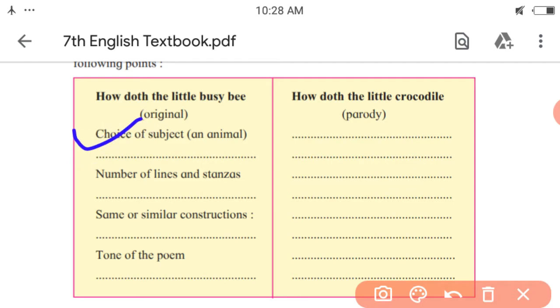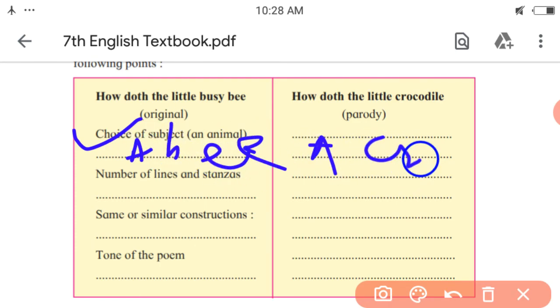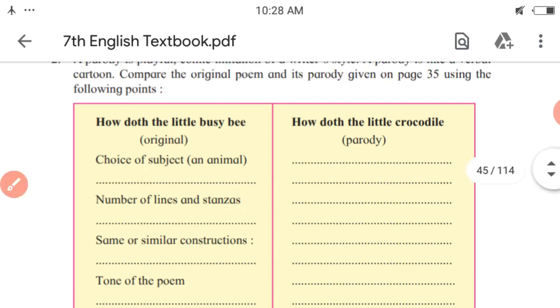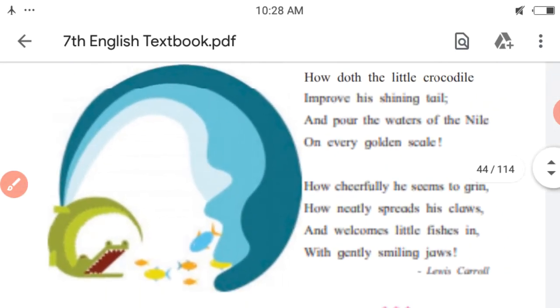What is the first point over here? Choice of subject and animal. So what is over here? It is a bee, and here a crocodile. Right? Next point, number of lines and stanzas. Let us see how many lines are here.